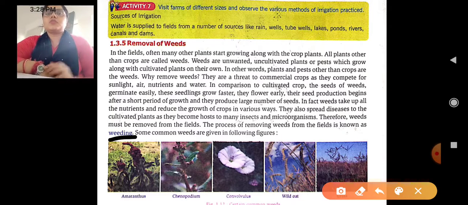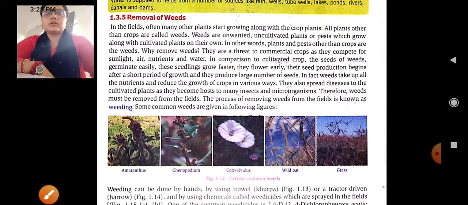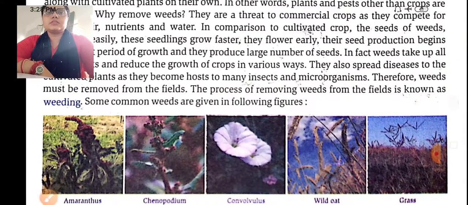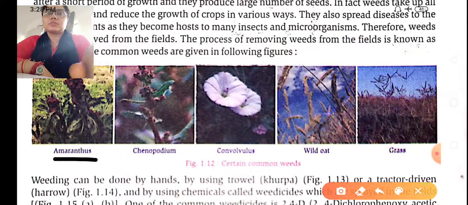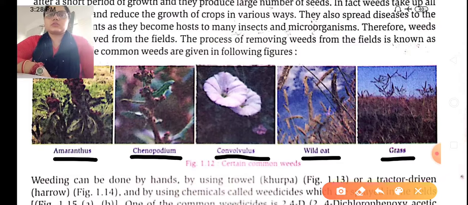What does weeding mean? Some common weeds are shown in the following figure. Here are some of the common weeds like Amaranthus, Chenopodium, Convolvulus, wild oat and grass. These all are the names of the weeds: Amaranthus, Chenopodium, Convolvulus, wild oat and grass.